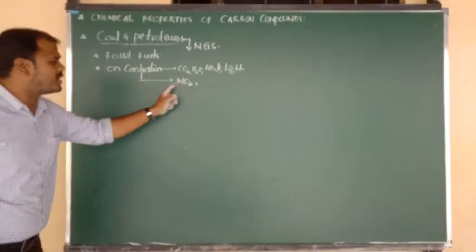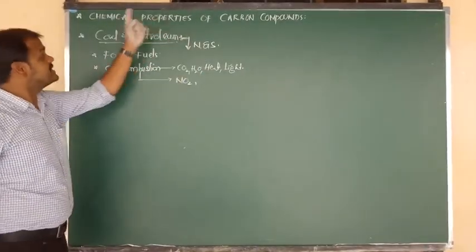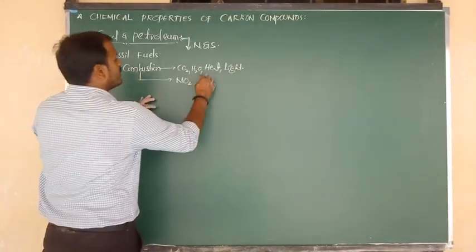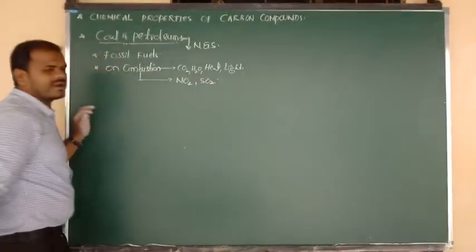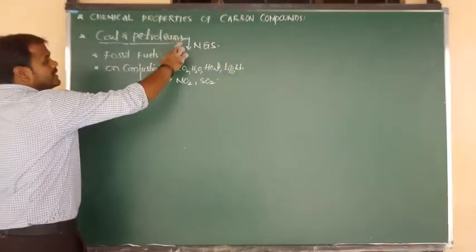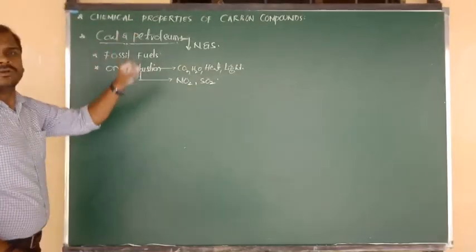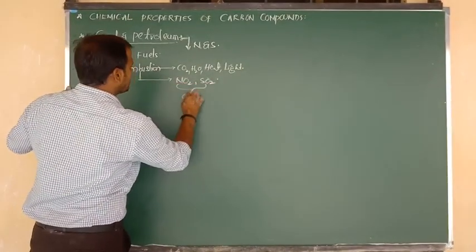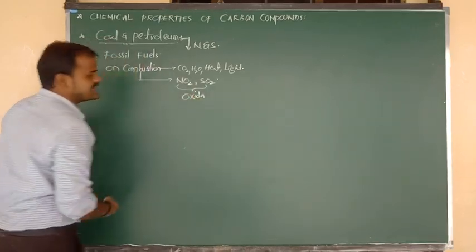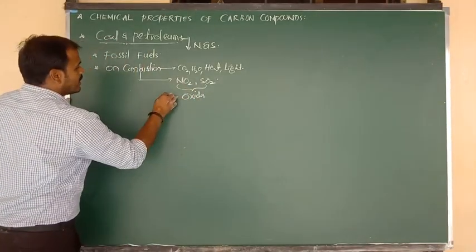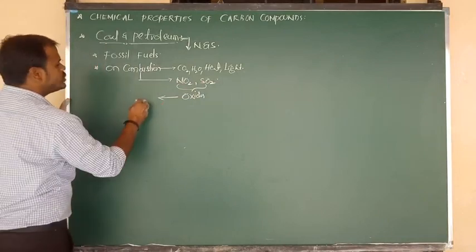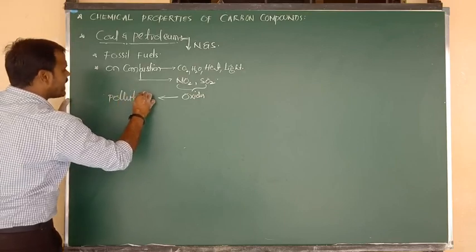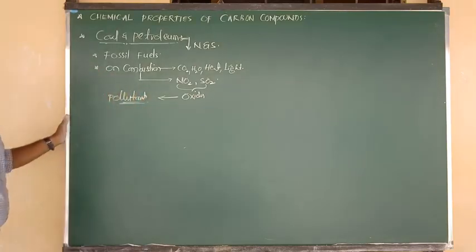So many oxides of nitrogen we will get. And the sulfur which is present in coal and petroleum, again same thing, upon combustion with oxygen gets oxidized into sulfur dioxide. So try to remember the nitrogen and sulfur which are present in coal and petroleum, upon combustion they are going to form the oxides of nitrogen and sulfur. But these two oxides are going to act as major pollutants in the atmosphere.